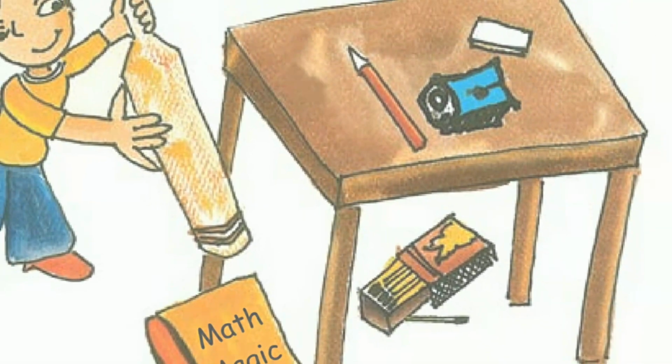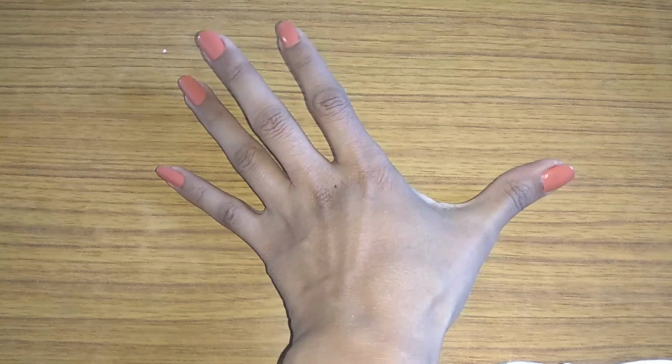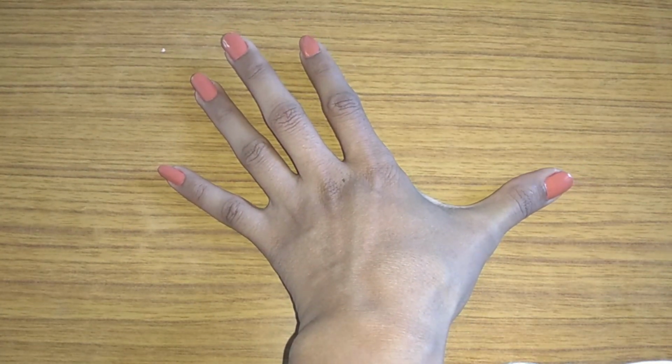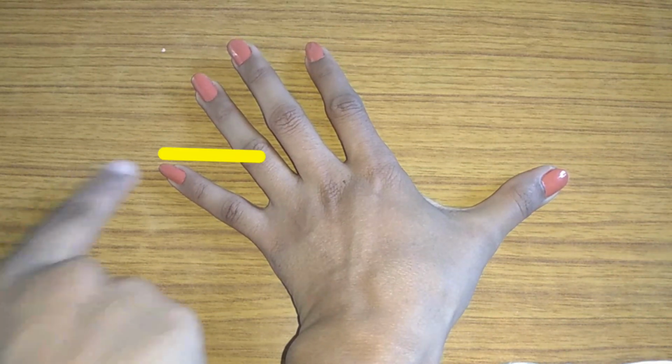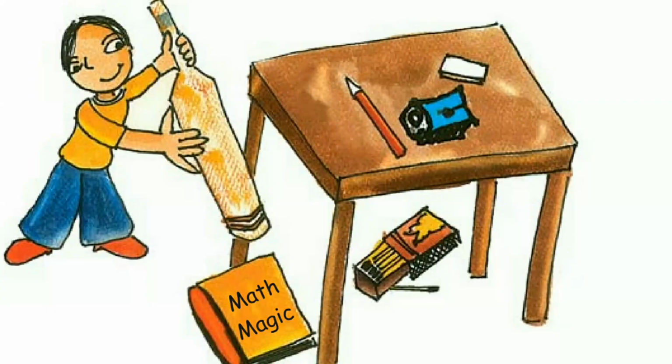Hand or fingers. This is Rajat and he wants to find out the length of a few things using his hand span. This is my hand span. For this, you have to spread your hand like this. The area which is covered from thumb tip to little finger tip is called one hand span. Can he use a hand span to find the length of all these things?